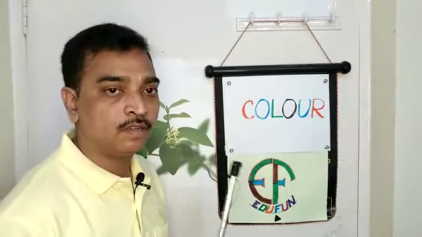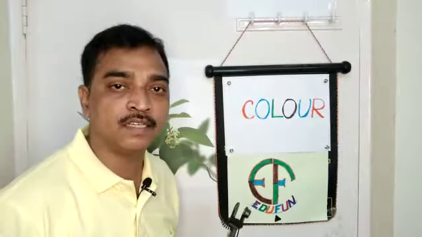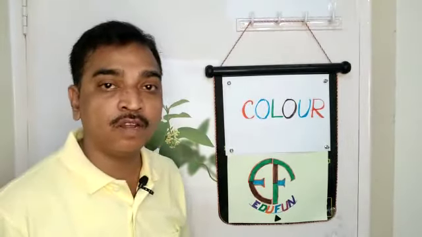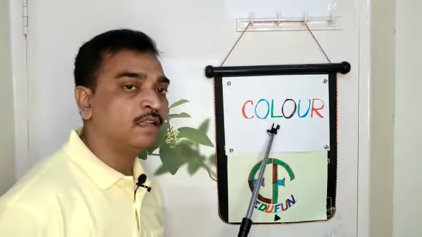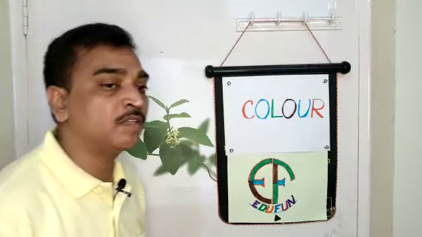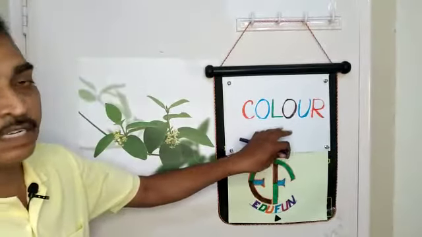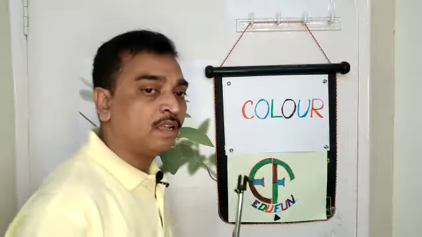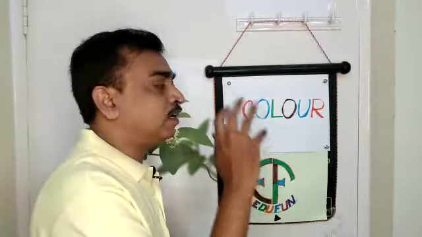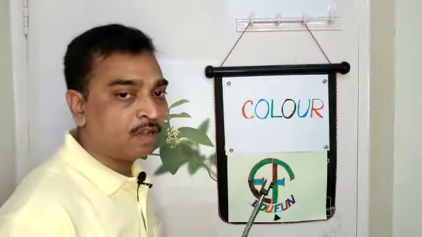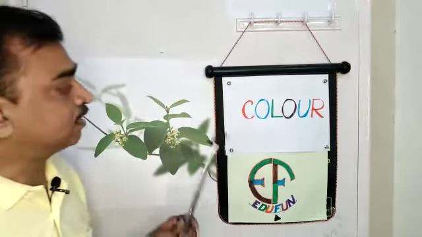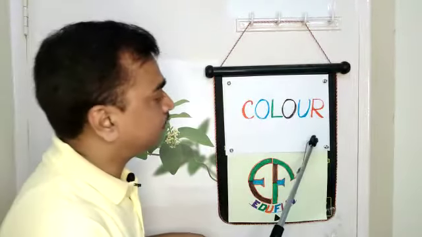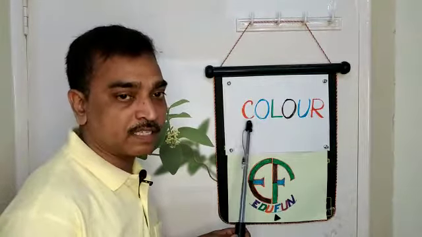Maps look fabulous and fascinating because they are full of colors. Colors are one of the most important features in a map. Each and every color in a map represents a particular aspect of the map. What are the aspects represented by each color, we will discuss.